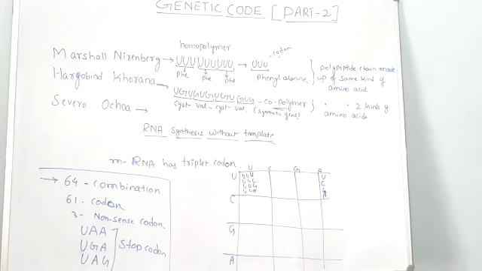Messenger RNA now has a triplet codon, because codes are present in the DNA, isn't it? Codes are present on the DNA strand, and they are going to be copied in the messenger RNA, and the message which is present in the messenger RNA is known as codon. Now messenger RNA has triplet codons.